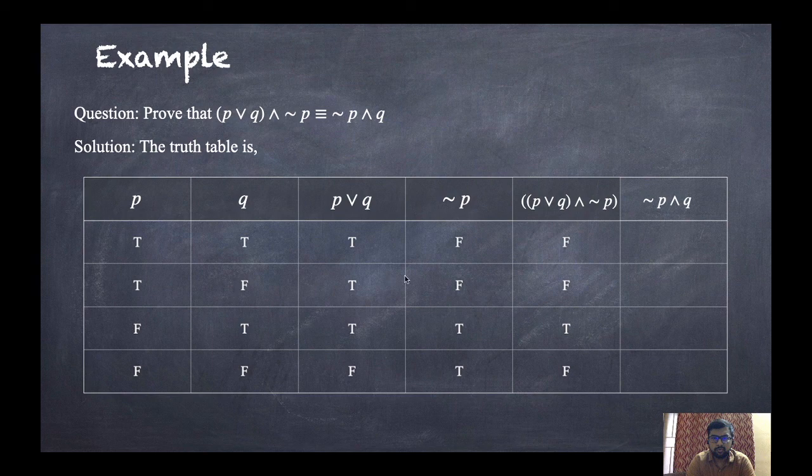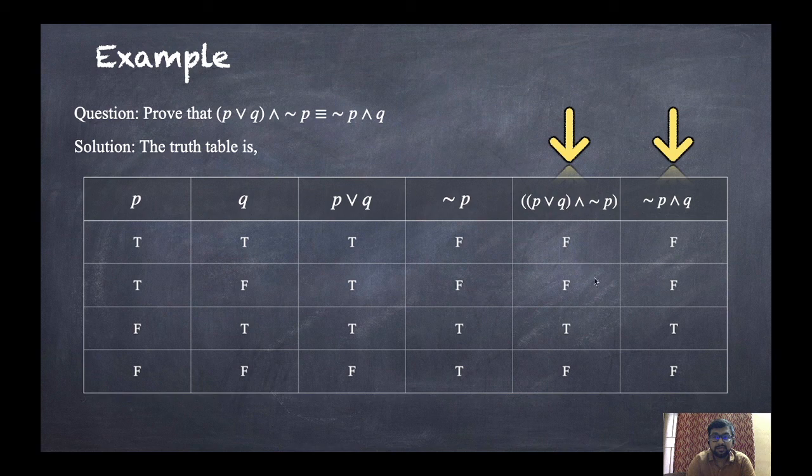So here both are not true, so here it will be F. Both are true, so T, F, so F. Now not P and Q, that means the second column and fourth column, and it will be like this: T, F, so F, F, F. Both are true, that means true, and both are different, so it is false.